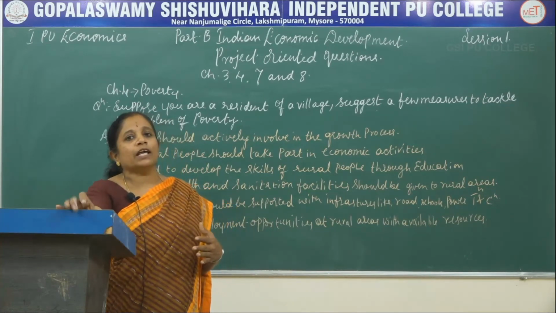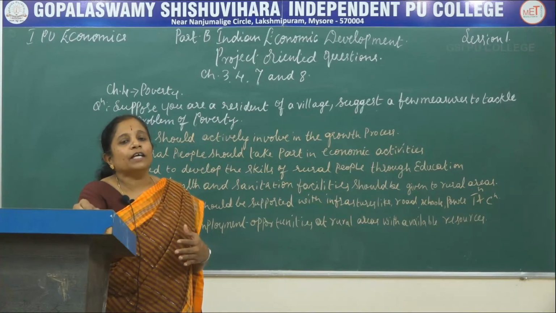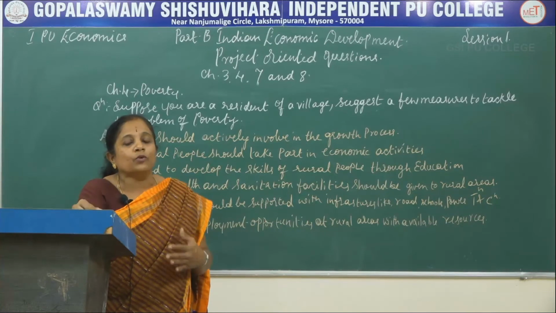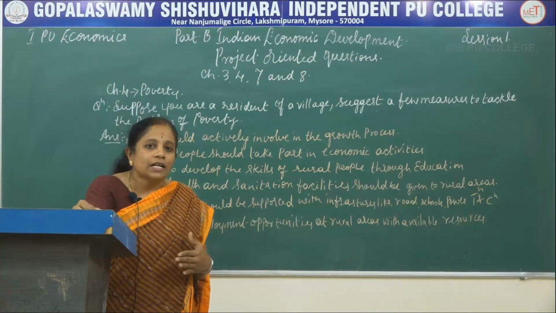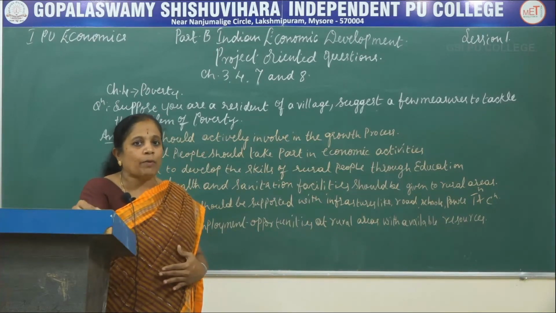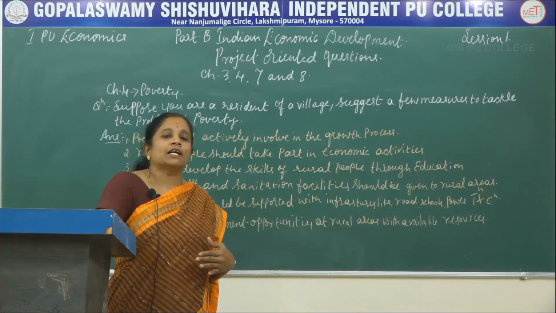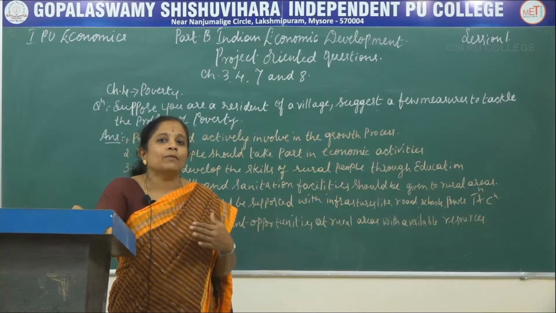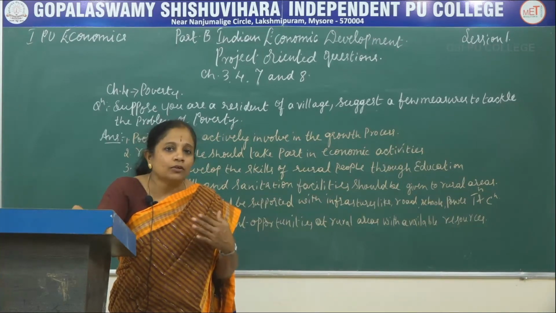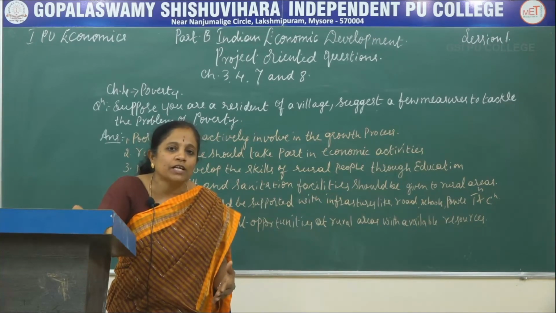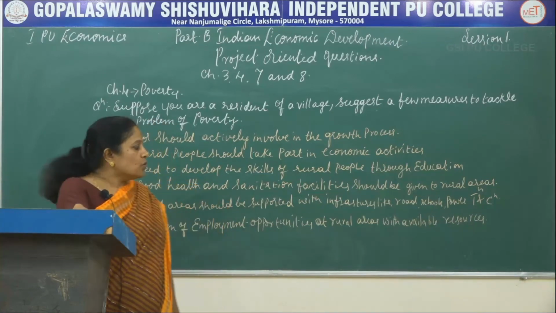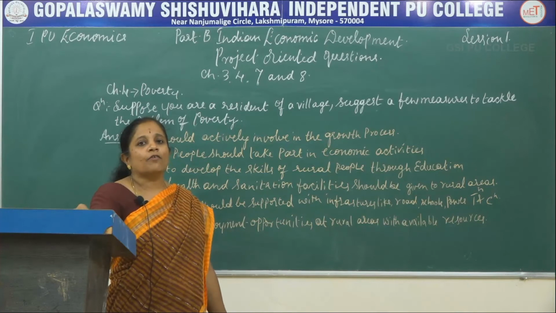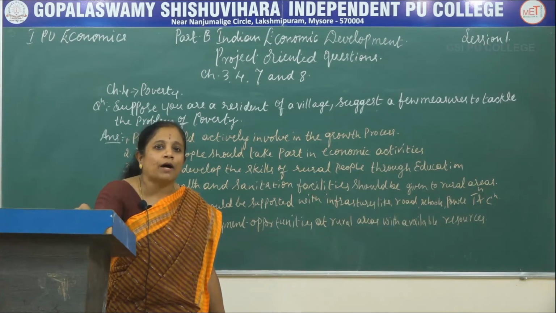If you go to rural areas, you can find that each and every corner of our country has its own unique product that is generated in the rural areas. By using these products that are cultivated and harvested in that particular area, they can prepare other goods also with the byproducts of these farming products. So these are all the things that can be taken care of so that we can eradicate poverty.